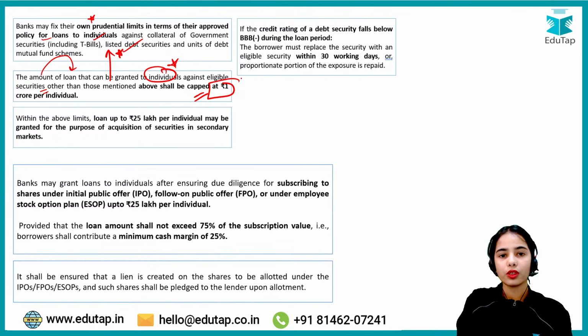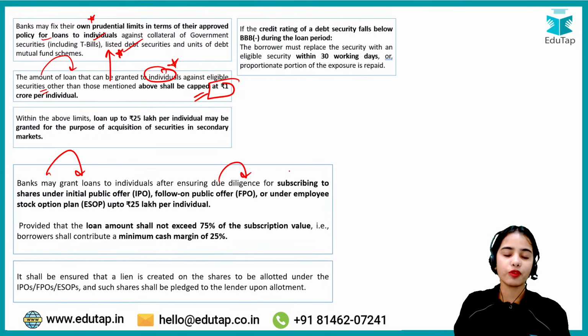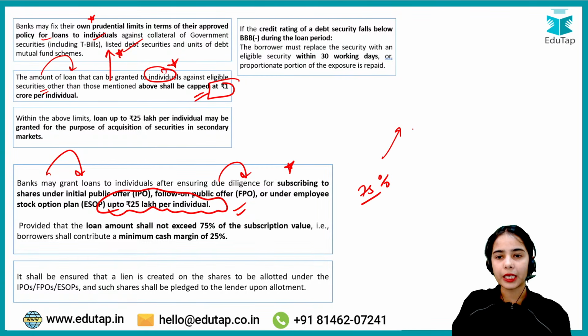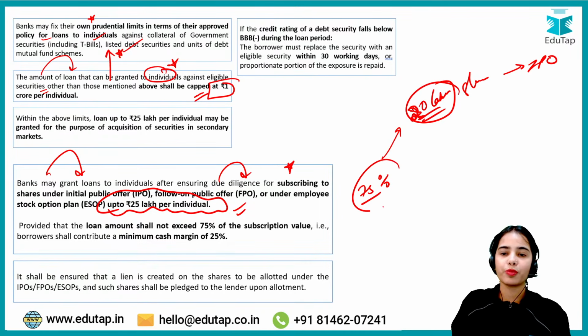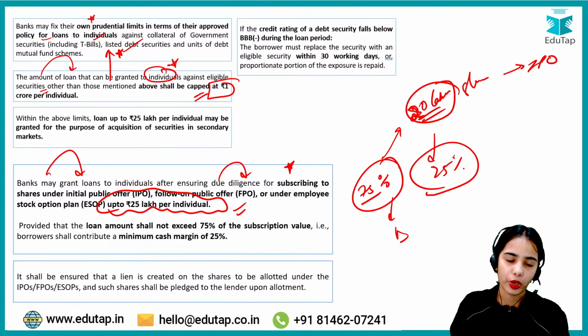Okay, now banks may grant loans to individuals after ensuring due diligence for subscribing to shares up to 25 lakh per individual. So this is the idea. Now 75% of the subscription. So if you want to buy 20 lakh worth of shares in the IPO, 75% can be provided by the bank, 25% should come from your own pocket. That is the idea.